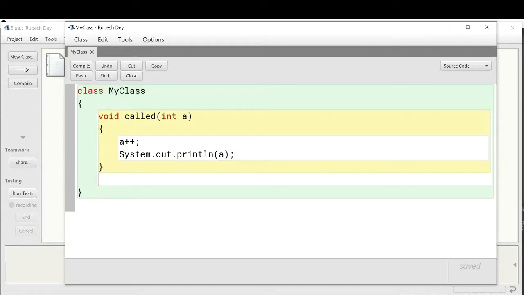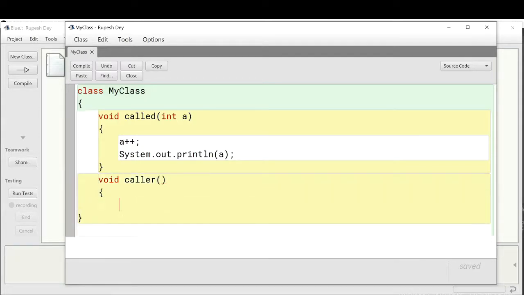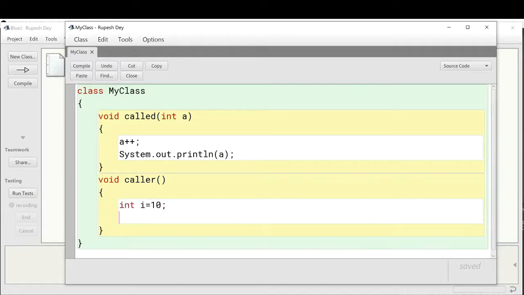And then one more function I will include here, caller, which will call this called method. Now in caller I will declare one variable i equal to, suppose, 10. Then I will call this called function with this i as a parameter. Called(i). So now in this case i is the actual parameter for this called method, and a is the formal parameter which will receive the value of i. Then this called function will be executed with the value of i to display one output. Now in the caller method I will display the value of i.